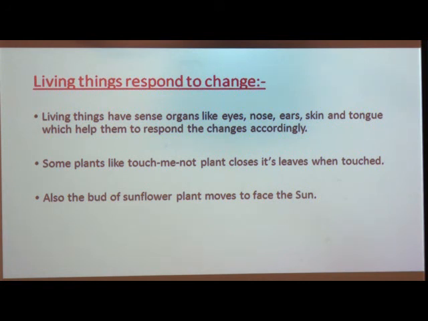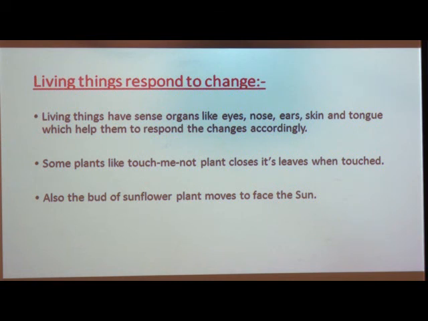Unlike animals, plants do not have any sense organs. Then how can they feel or respond? Even though they do not have any sense organs, they still respond to changes around them. For example, a touch me not plant.